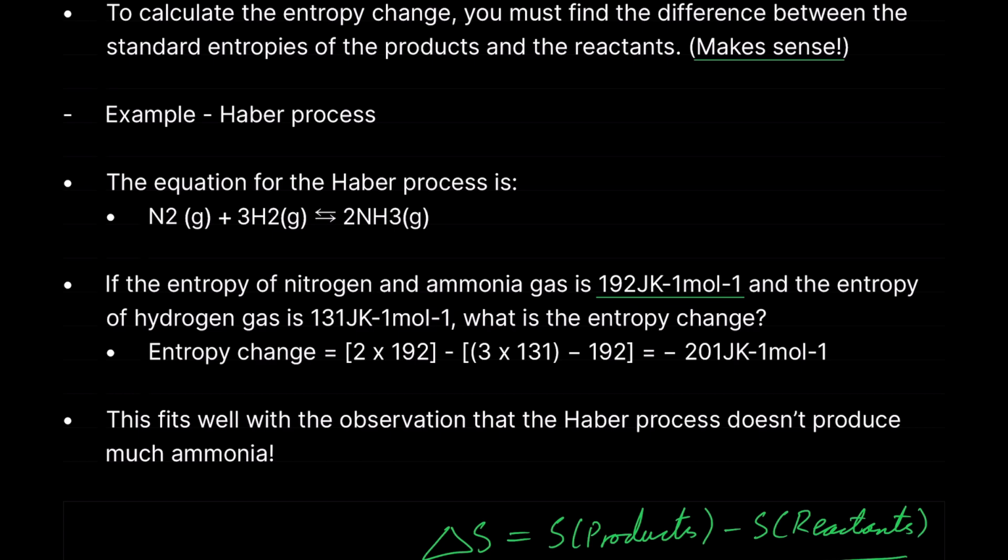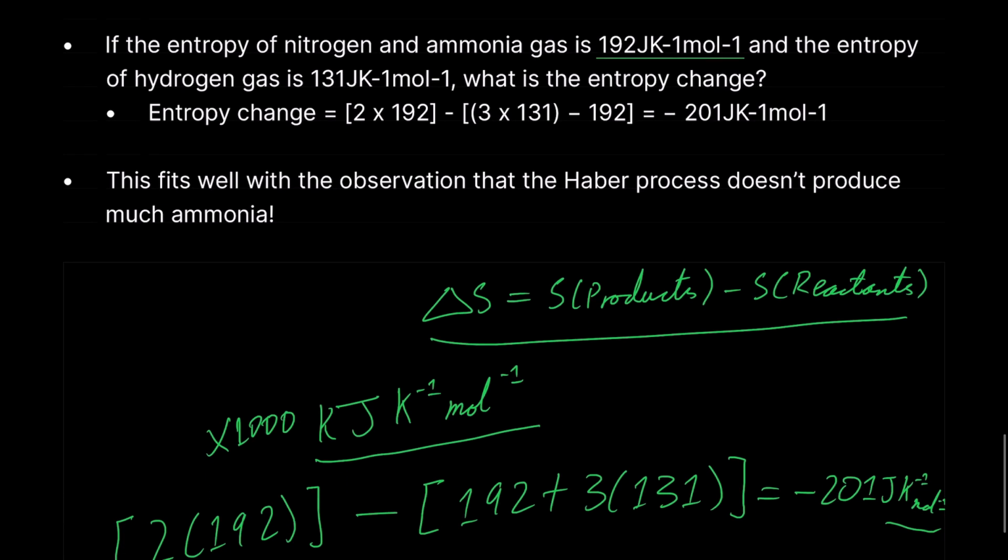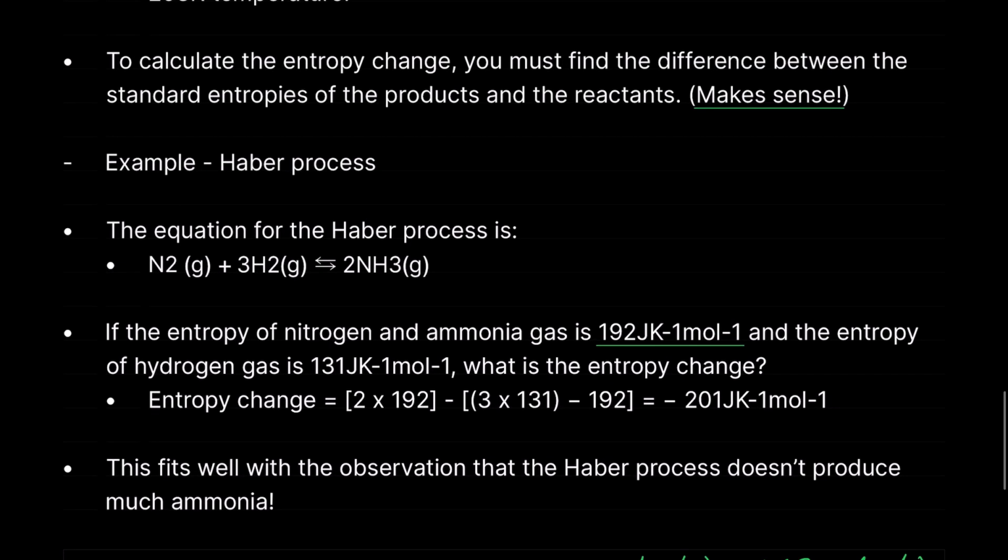And this fits in well with the observation that the Haber process doesn't produce much ammonia. Now, this makes perfect sense. It suggests to me that this is not a highly entropic reaction. The entropy change for this reaction is low because it is less than 0, which means that this reaction becomes more ordered. If it were becoming less ordered or highly disordered, the entropy would be higher, but it's a negative value, minus 201 joules per Kelvin per mole.